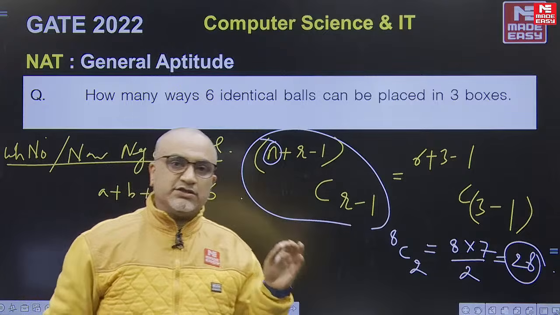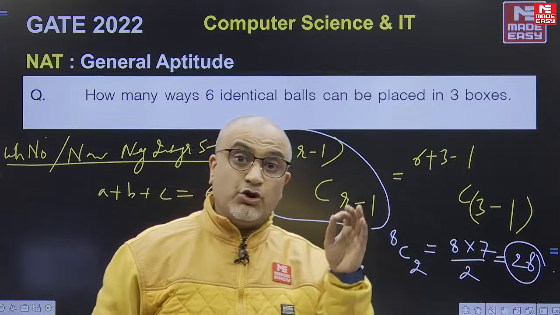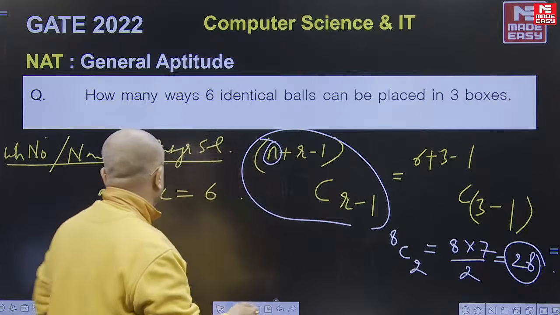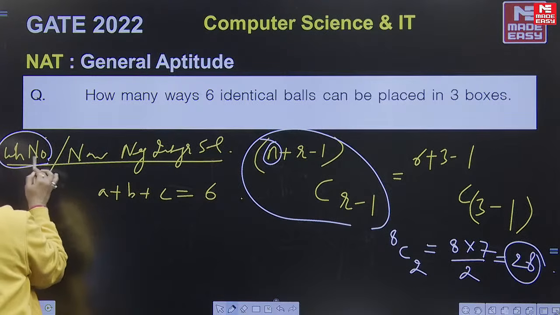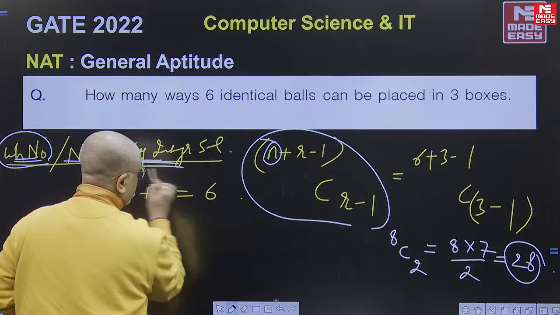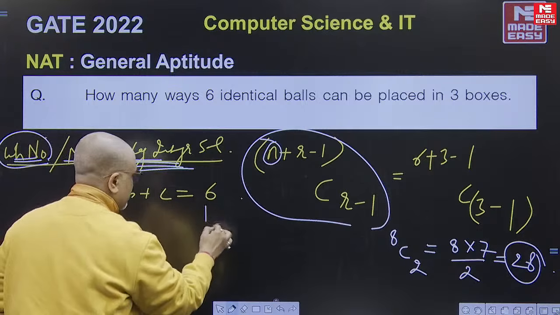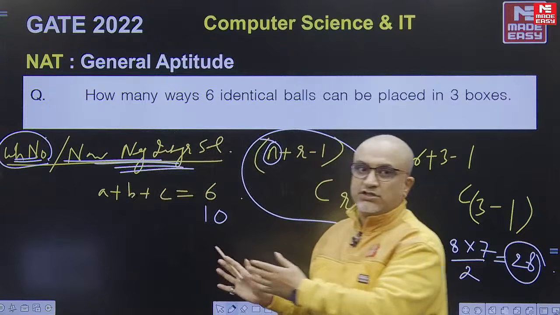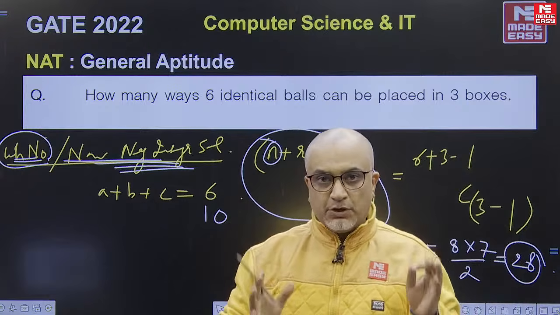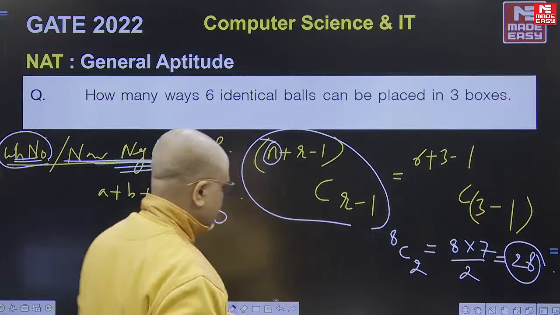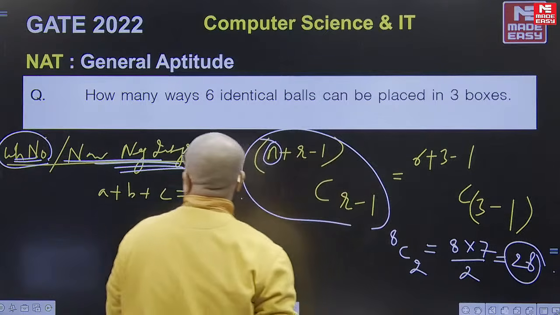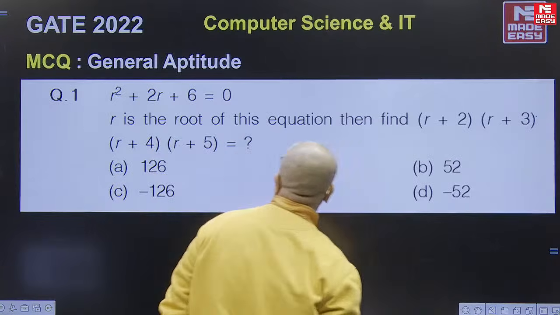The formula is used whenever it is a case of identical objects, see your permutation combination notes. And number 2, it will correspond to whole number solution, non-negative integer solution. Open up your notes, I have done this question, equal to 10, with complete explanation from the partition theory as well, which was never required here. It is a pure formula based direct question from your notes. This has been done with Puneet sir.